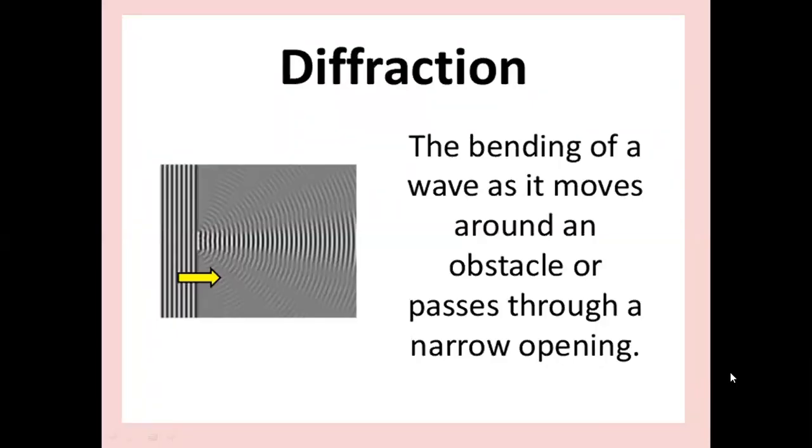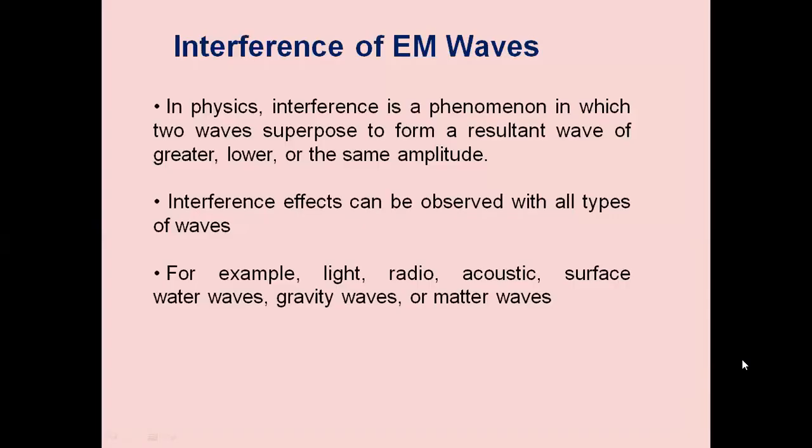Now we also studied about the diffraction. The electromagnetic waves will undergo the diffraction effect, the bending of waves as it moves around an obstacle or passing through a narrow opening. This is the narrow opening. Then there will be a diffraction. So bending of the waves around the edge of an obstacle. So when electromagnetic waves are passing from one route to the other route, if there are tall mountains, then there will be a diffraction, bending through the mountain, so that the electromagnetic waves follow the path of the diffraction, and then it will be received at the distant end.